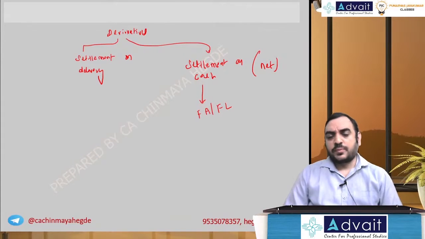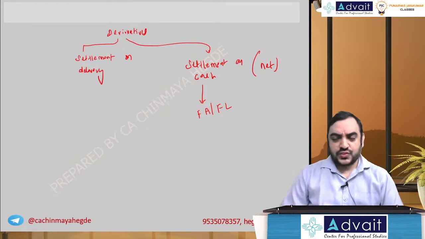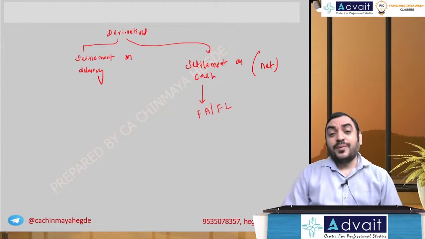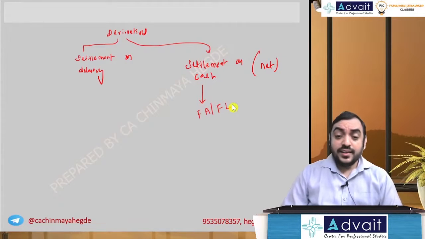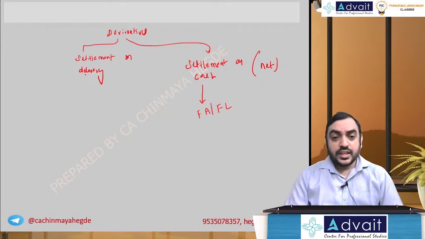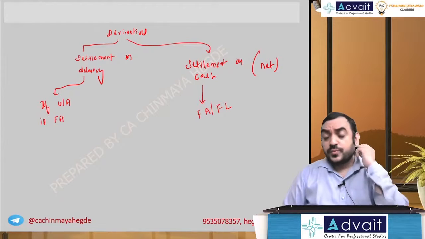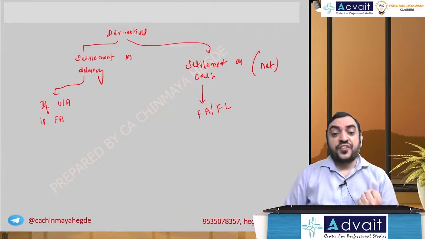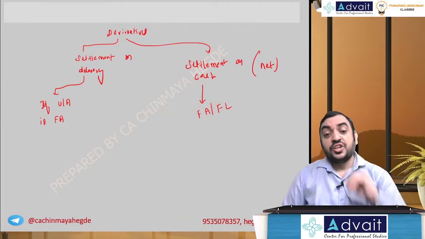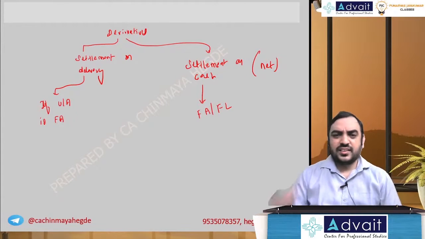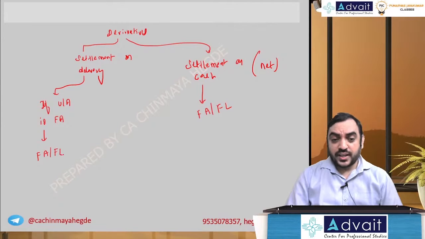The underlying instrument does not matter, future or options. But when it is with respect to settlement by delivery basis, then the underlying asset becomes important. If the underlying asset is a financial asset, that is an obligation to take delivery of or exchange financial assets like shares or bonds, then it becomes a financial instrument, financial asset or financial liability.